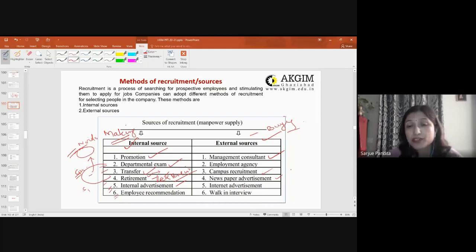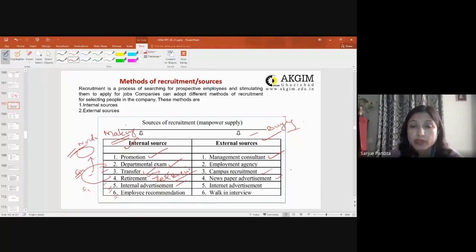When you are publishing your advertisement in the newspaper, it has a huge cost which you need to pay to the newspaper. So you need to frame your advertisement such that it is short and sweet. Short in terms of content, and specific in terms of what you want to communicate.